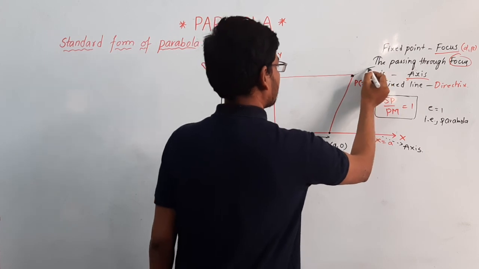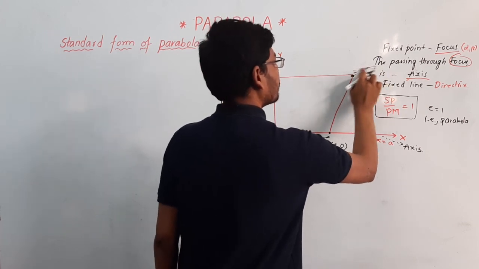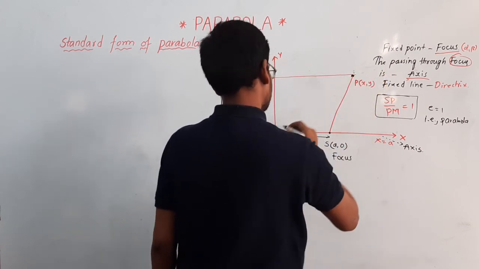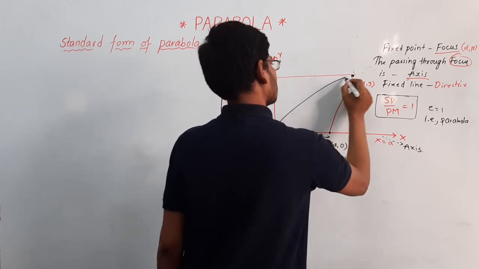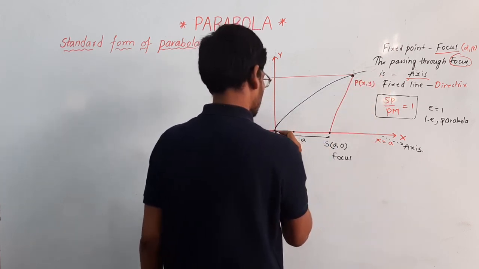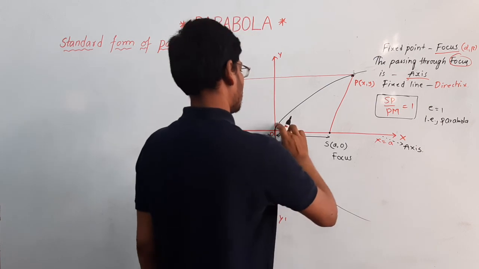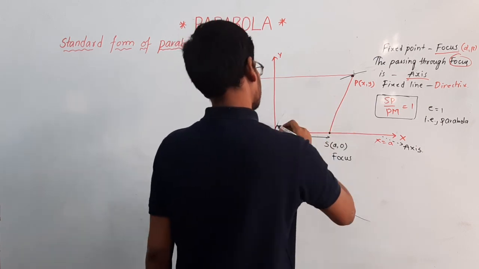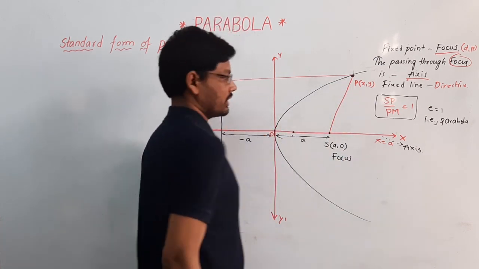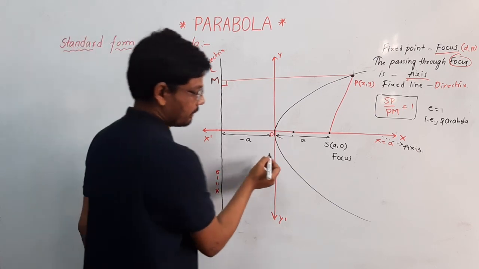For understanding purpose, I am drawing the previous diagram. So this is the shape of the parabola. This is nothing but a parabola.